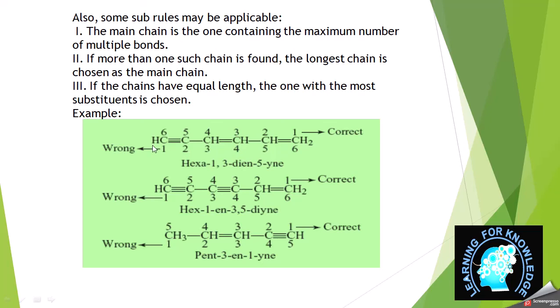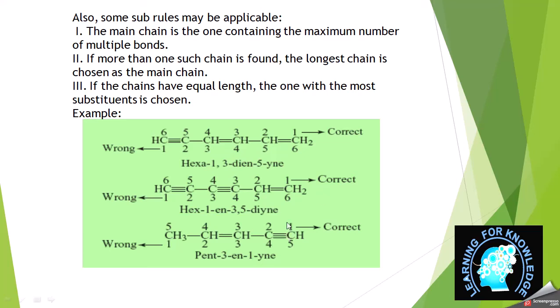First of all we will discuss the wrong way of numbering. If we start from the triple bond, it will get position 1, 2, 3, 4, 5, 6. Now because there are 2 double bonds present and only one triple bond, we will prefer the double bonds in this case. So we will start numbering so that the double bonds get the lowest number.